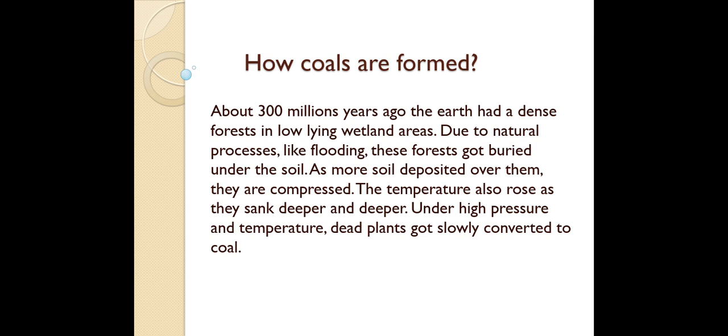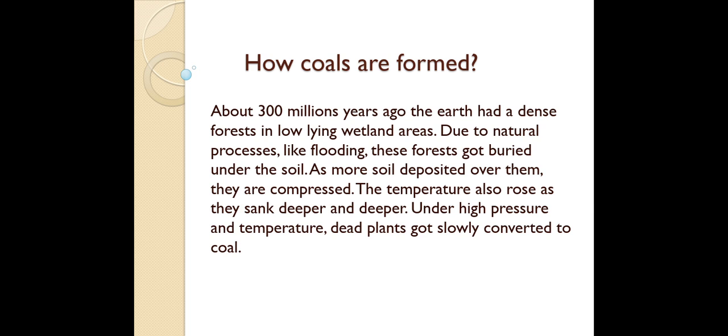Now let's see how they are formed. About 300 million years ago, the earth had a dense forest in low-lying wetland areas. Now, due to natural processes like flooding, this forest got buried under the soil.